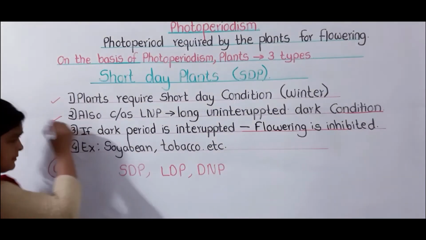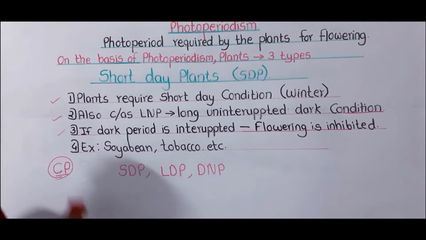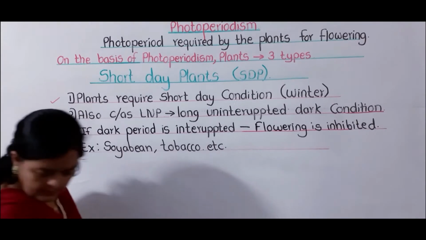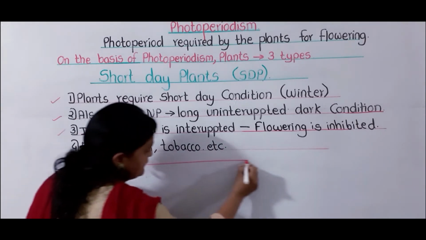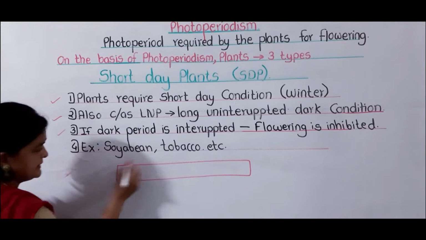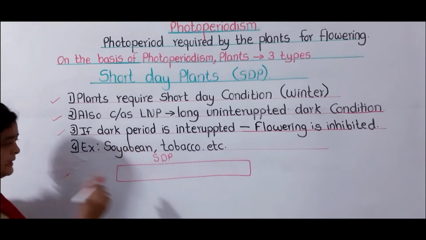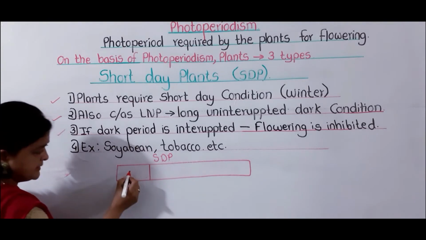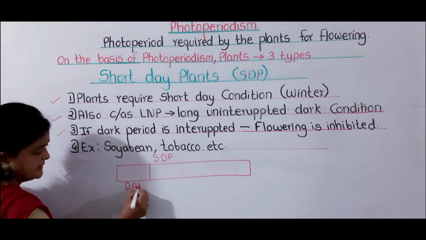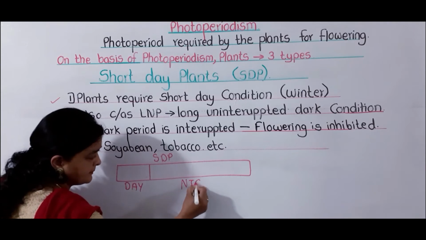Third point. Now see what happens. I'll give you one example. Suppose this is 24 hours, and we are studying short day plants. This is the day condition and this is the night condition.